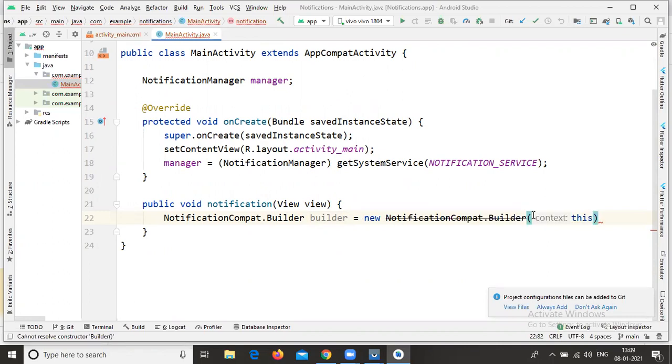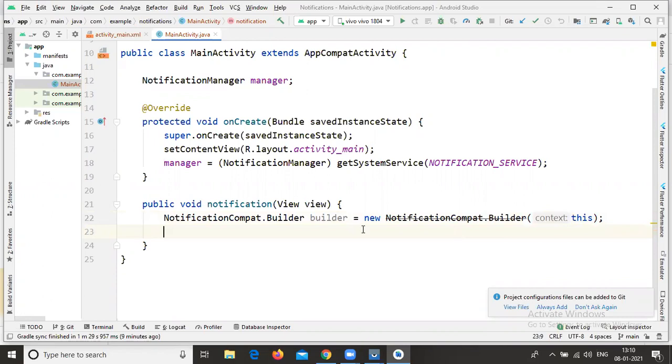We can pass only the context. But in above versions, if you are using only the context, this notification will not appear. You need to write the channel ID also, but as of now we didn't create any notification channel. Once we are clear with this notification part, I will create the notification channel.